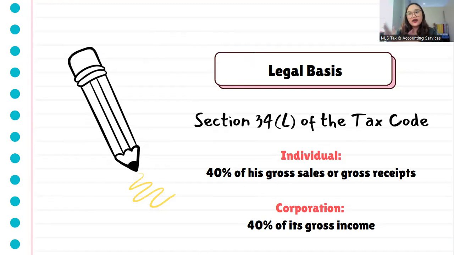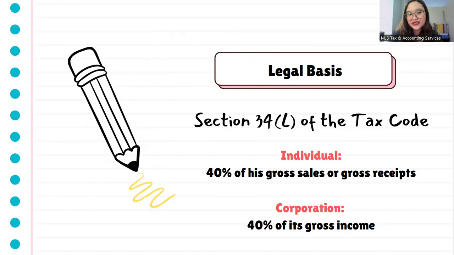However, if you are a corporation or if the taxpayer is a corporation, still 40%, but the basis of the 40% is not anymore gross sales or gross receipts, but rather it's now gross income. So take note of this difference because maraming mga, especially for those accounting students, a lot of students will get confused with this one and mali na yung answer no, sa exam.